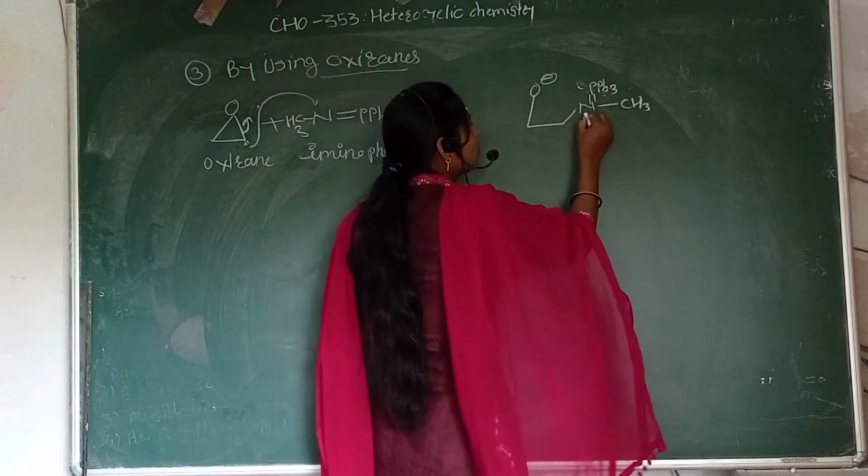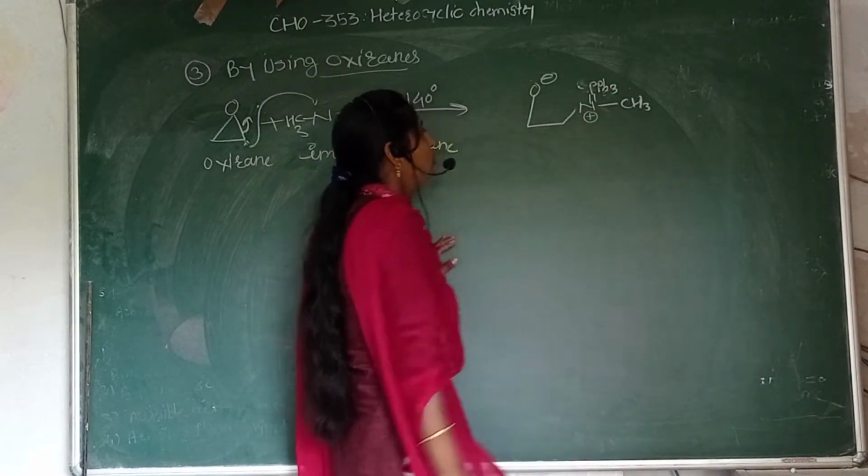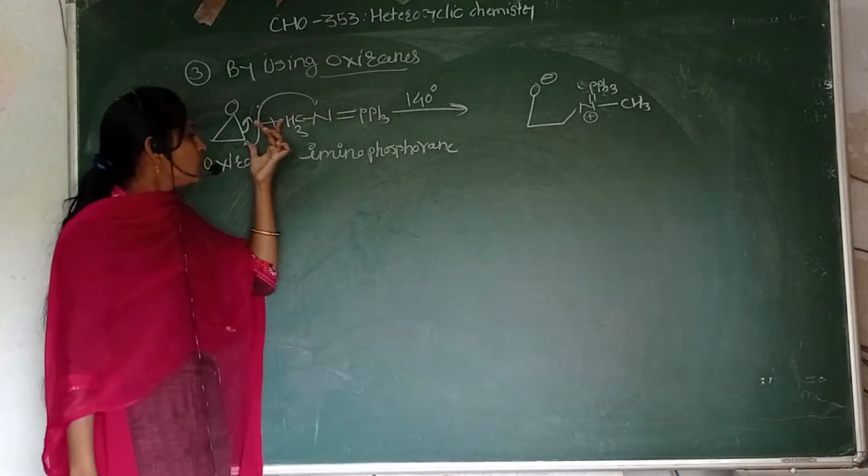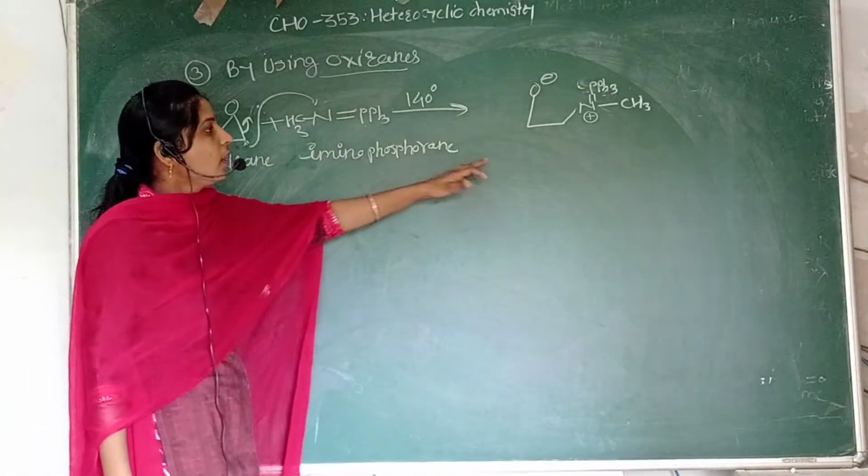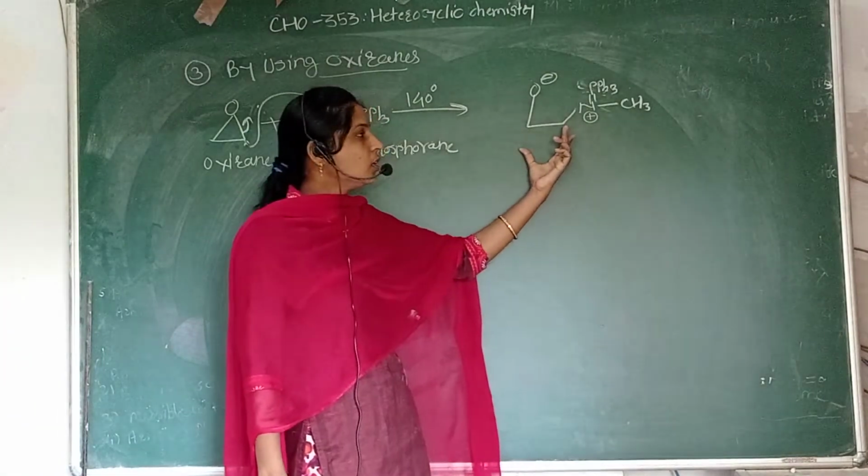So nitrogen carries a positive charge. The lone pair of nitrogen is used for the addition on this oxirane ring. Then we get this intermediate.